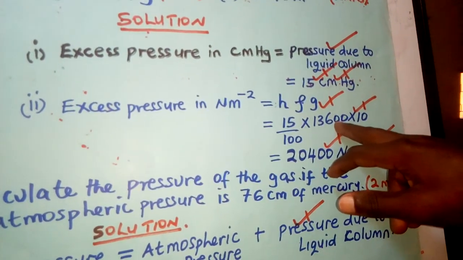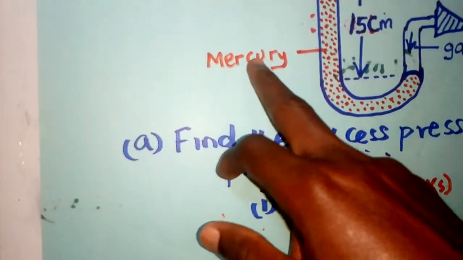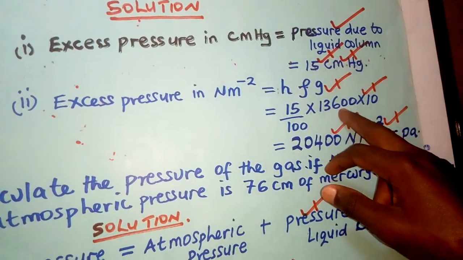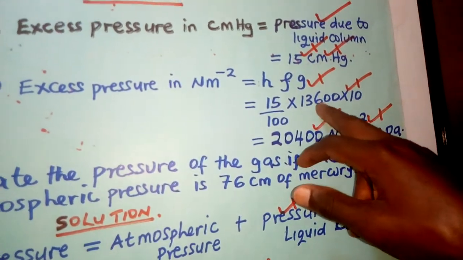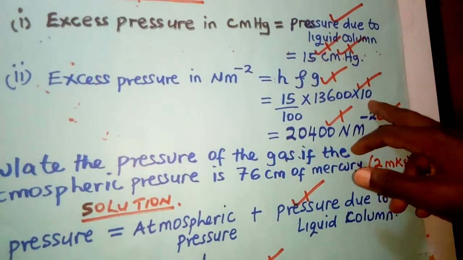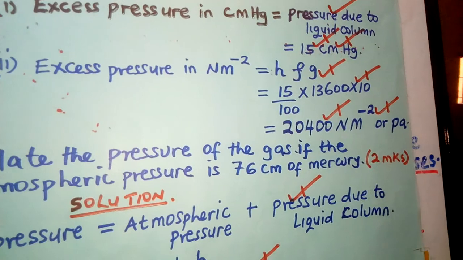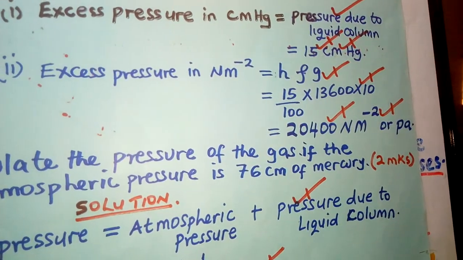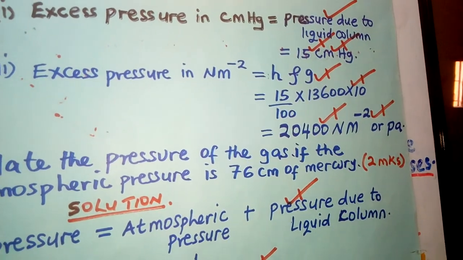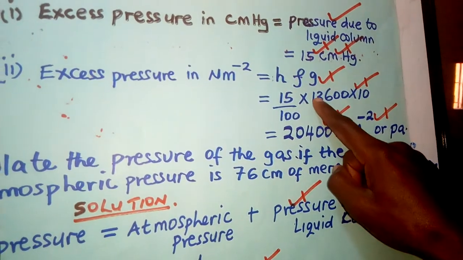It depends on the liquid which is there. Which liquid is there? The liquid is mercury, so you use the density of mercury. If it is water, you use the density of water. If it is alcohol, you use the density of alcohol. Times acceleration due to gravity, which is 10. But make sure that this density is in SI units. There are 2 units of density: grams per centimeter cubed, which is not the SI unit of density, and kilograms per meter cubed. So you use SI units.